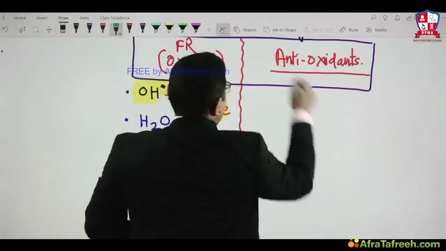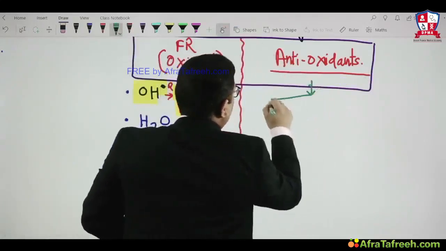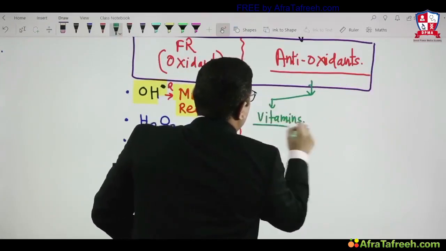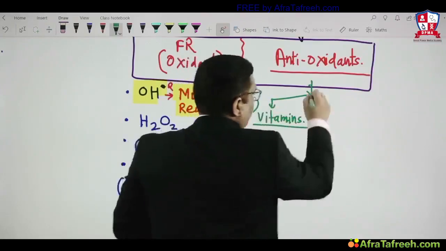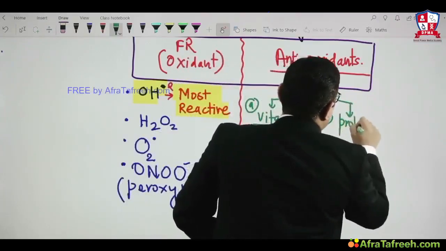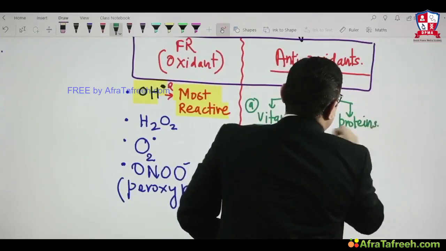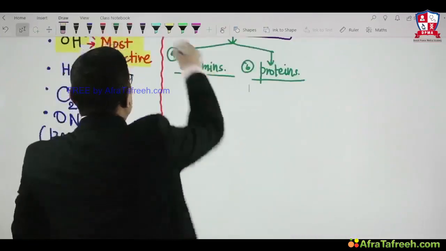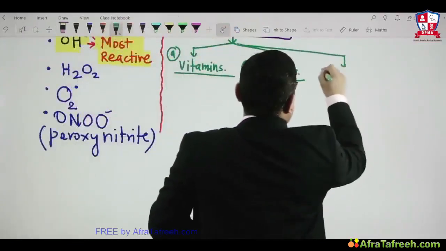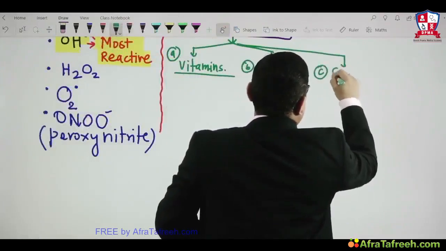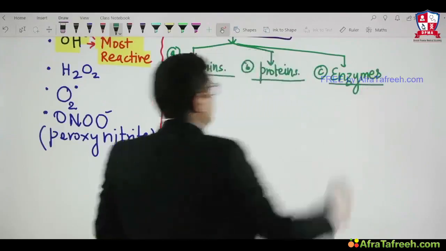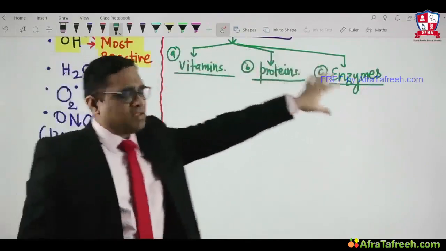So antioxidants, as I said, can be vitamins, antioxidants can be certain proteins, and they can be certain enzymes also. So there are three things we have to keep in mind which are antioxidants: vitamins, proteins, enzymes.